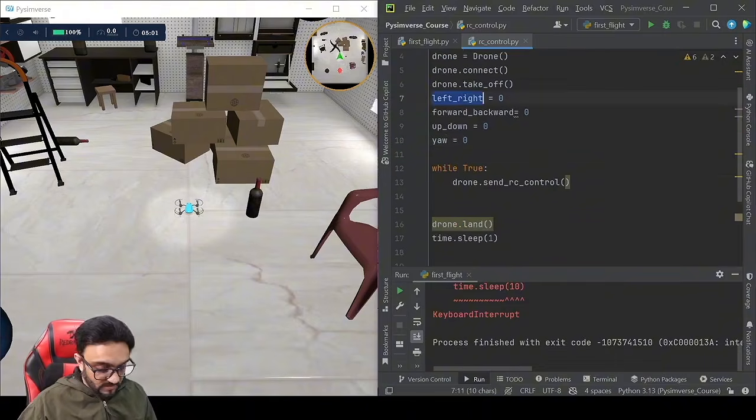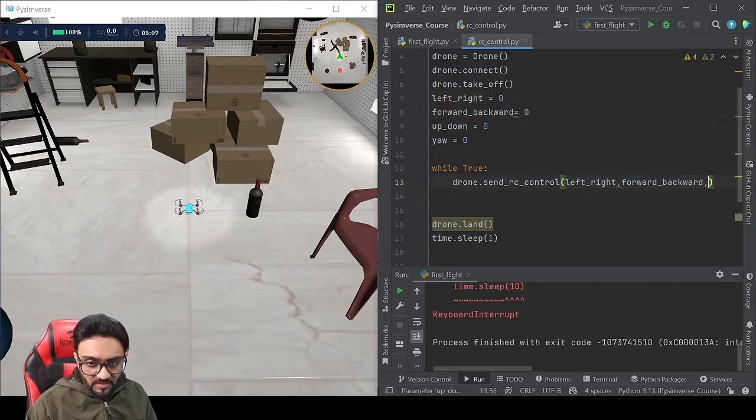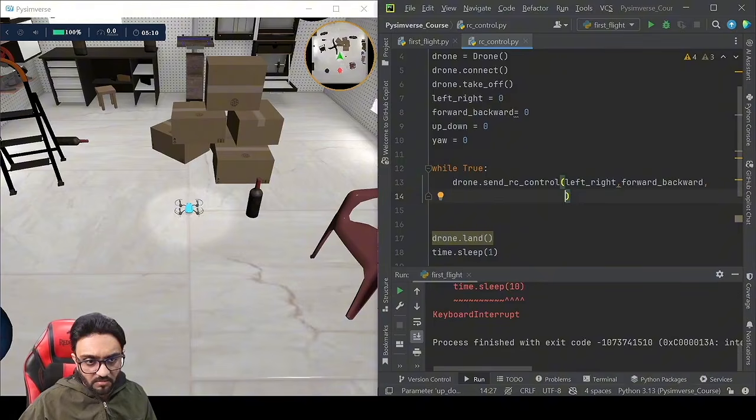Then we can give in these values over here. I'm writing the whole thing so that it's easier for beginners to understand. Otherwise, you can write, for example, LR or FB and UD for up and down, things like that. So to make it a little bit easier.